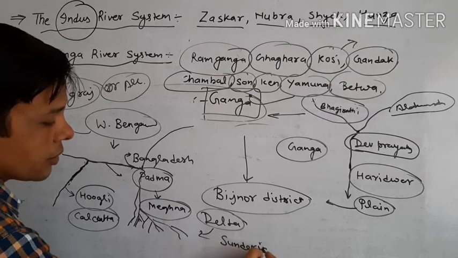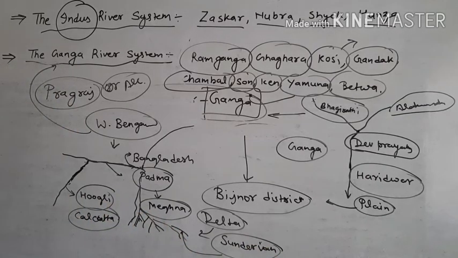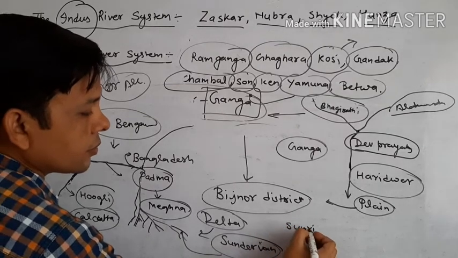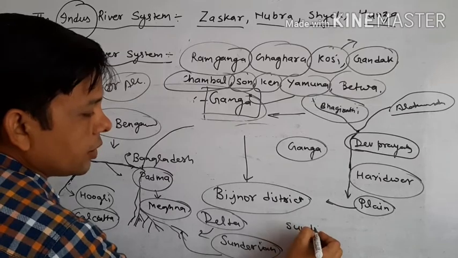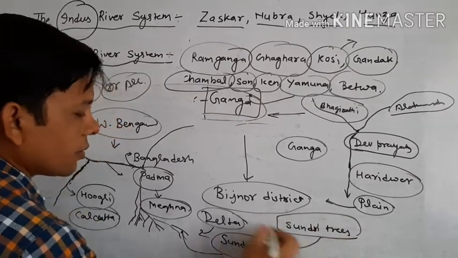Why do we call it the Sundarban delta? Because in this delta we find the Sundari trees. So this delta is called Sundarban.